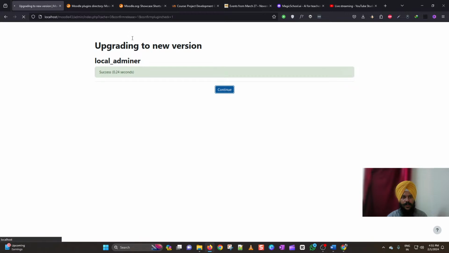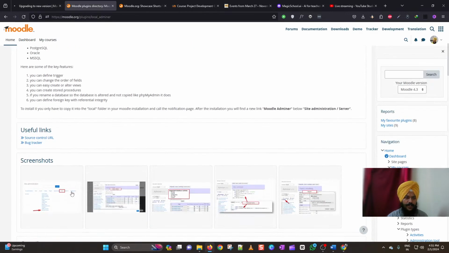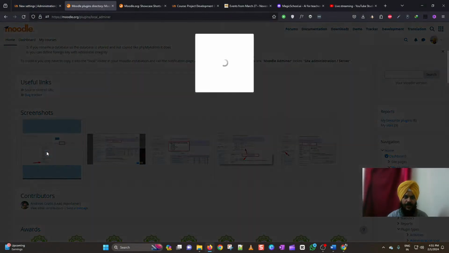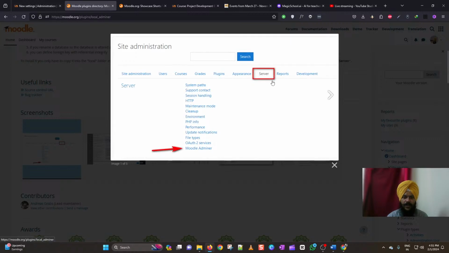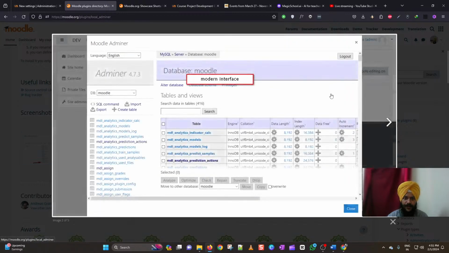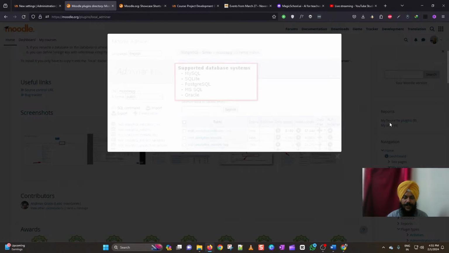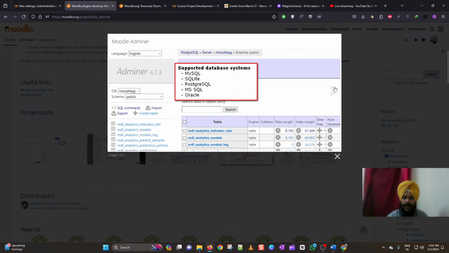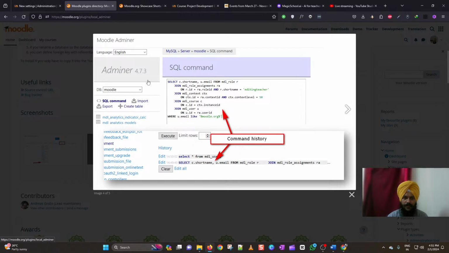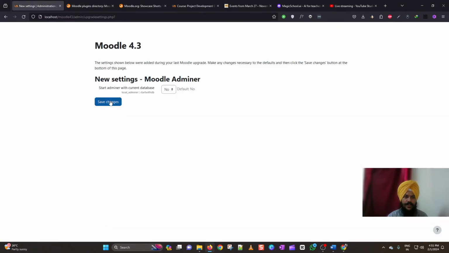So now in the meantime I will just take you through the screenshots here. Once the plugin is installed, we can access from the server, then Moodle adminer. We can access the database, and you can perform all types of operations on your database through this plugin. So let me just go back. Yes, now it is installed. So start adminer with the current database. Let me click yes, save changes.